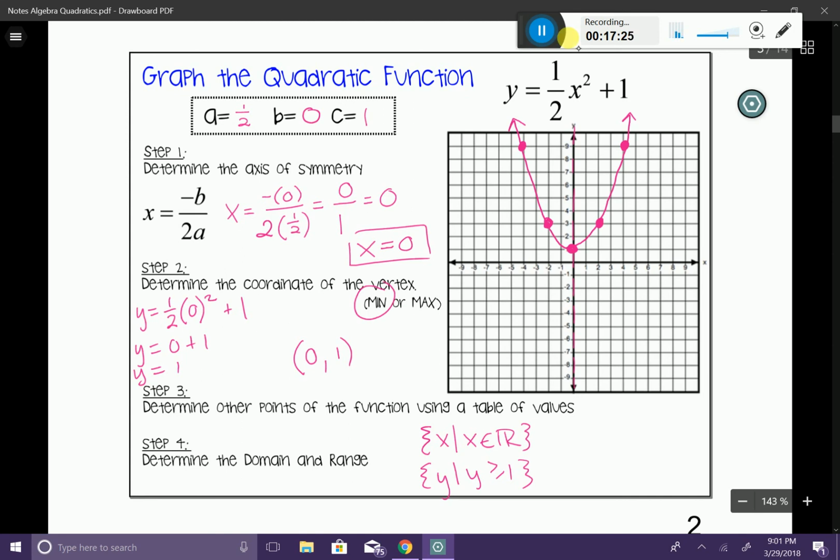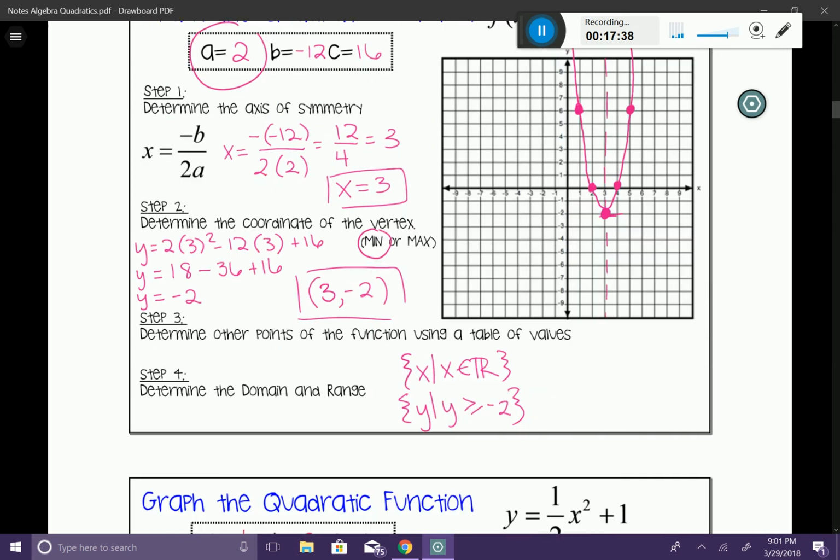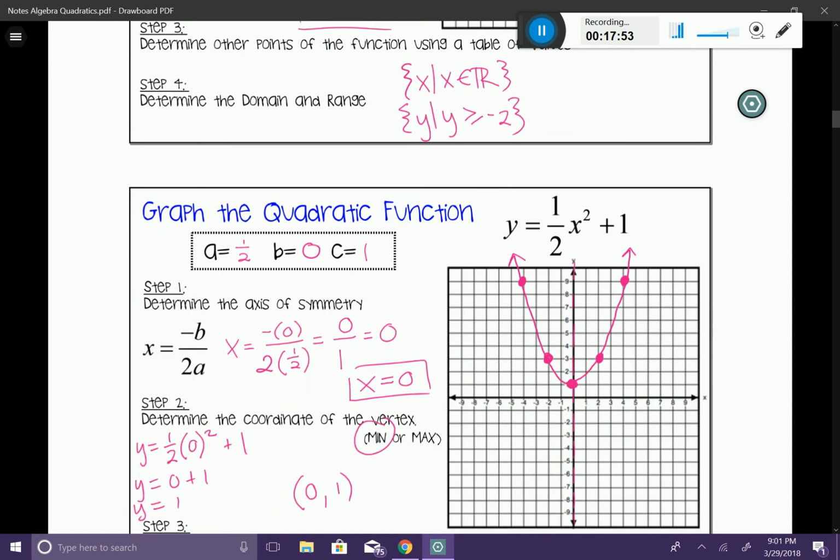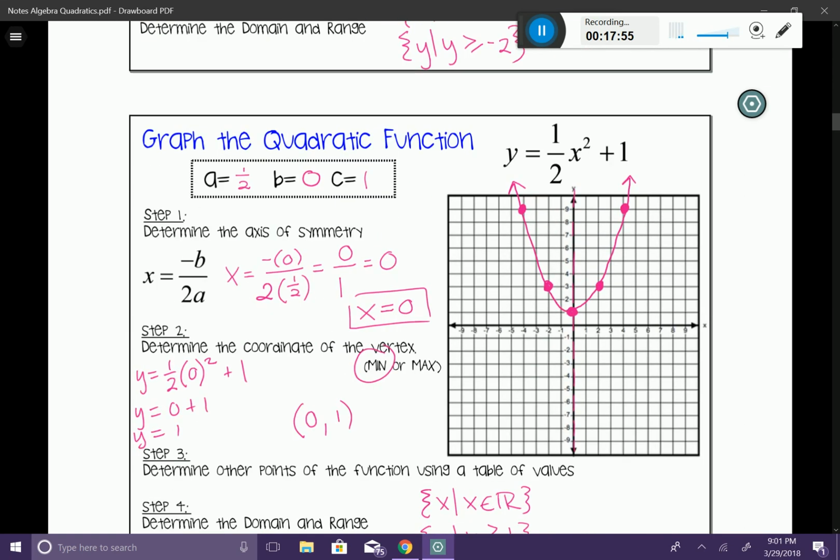The smaller that the a coefficient becomes, meaning the smaller the fraction becomes, the wider the parabola is going to get. And if we were to go back up to this example, and if I were to change that 2 to a 4 or to a 5, it's going to make the parabola get a little bit thinner. So it's kind of an interesting characteristic about the parabola that you can identify just by looking at the equation. All right, so that wraps up our section on graphing quadratic functions.